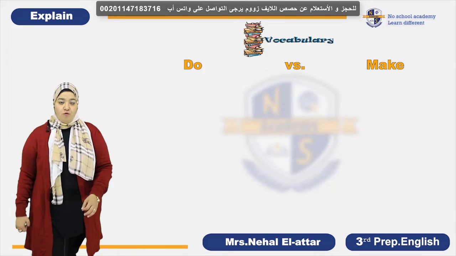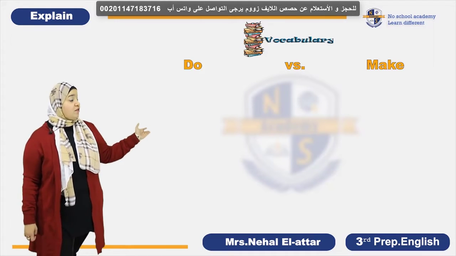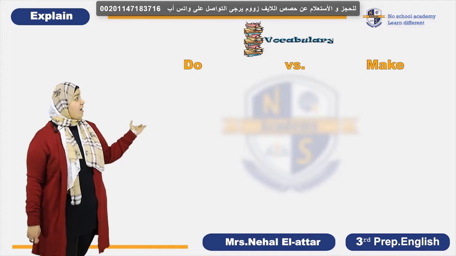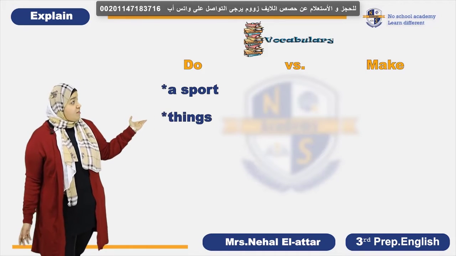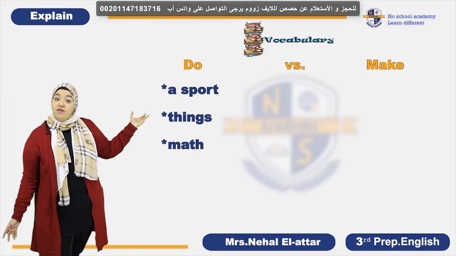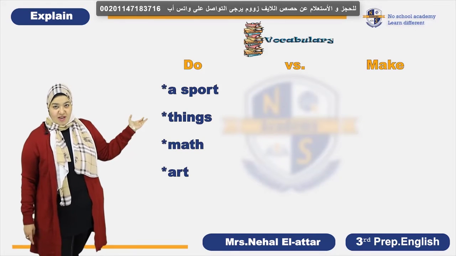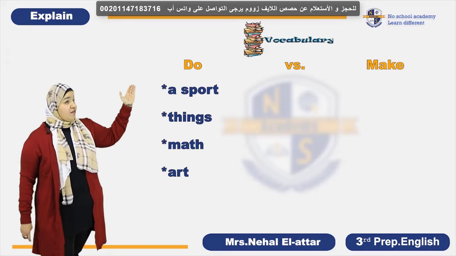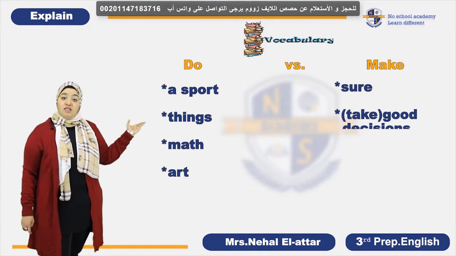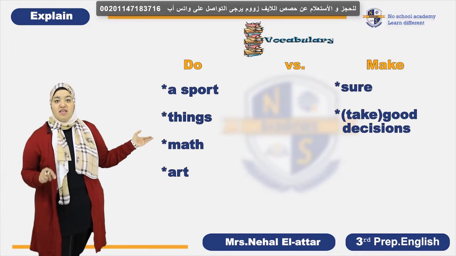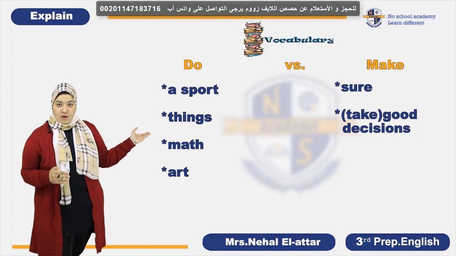The most suitable for use with do: do a sport, do things, do math, do art. Okay? What about make? The collocations of make: make sure, make a good decision, and by the way, you can say take a good decision. Okay?